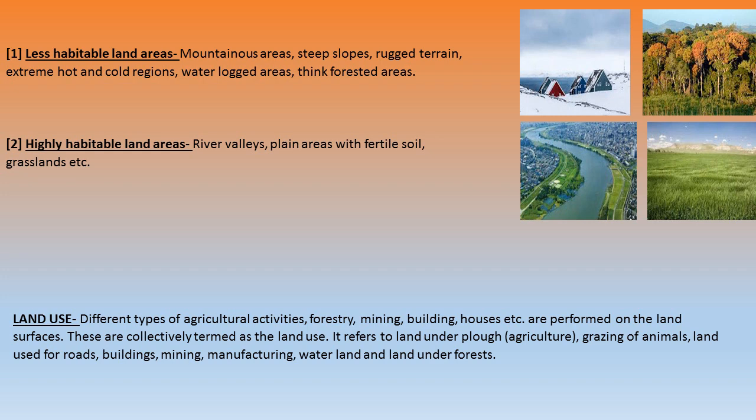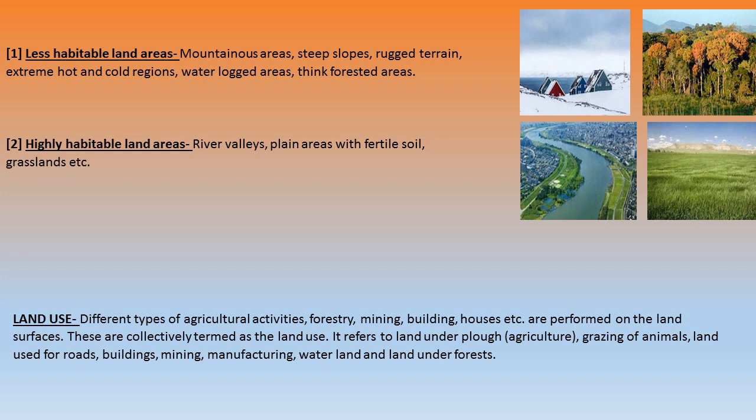And next we are moving towards the highly habitational land areas. These are associated with the river valleys, plains with fertile soil, grasslands, etc. As you all must be knowing, from ancient times water has been the basic necessity of human life, and all the ancient civilizations started flourishing from the riverine areas, whether that is the Nile River or Egyptian river civilization and so on. So these are the two categorizations of the habitational land areas. First is less and second is highly habitational areas.